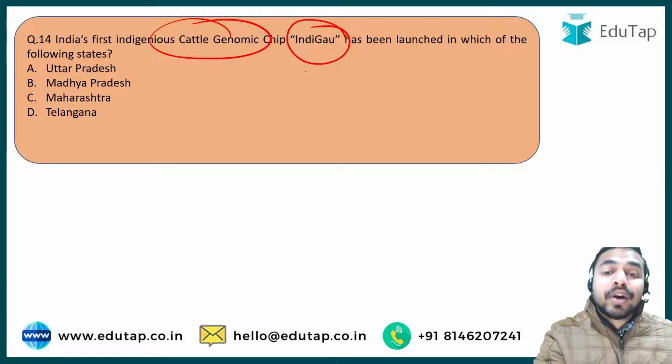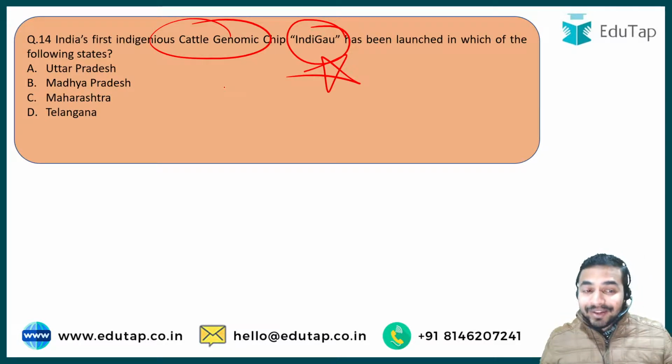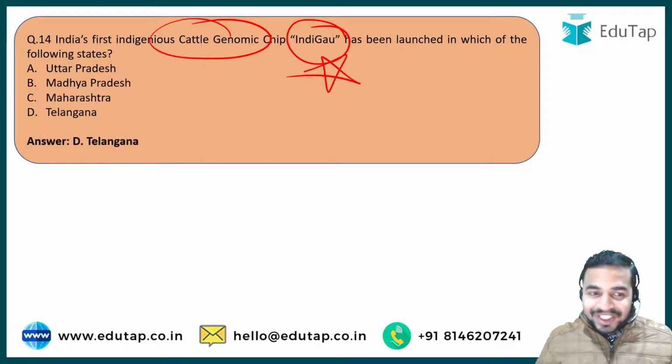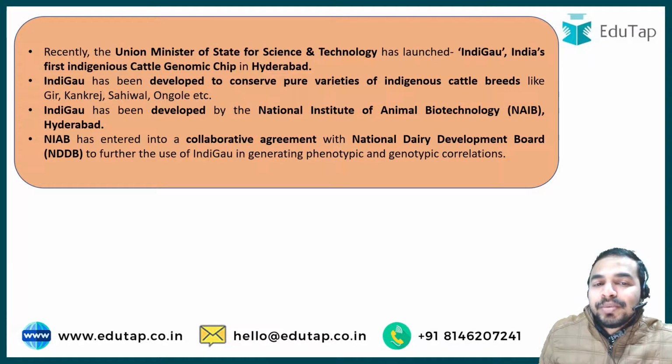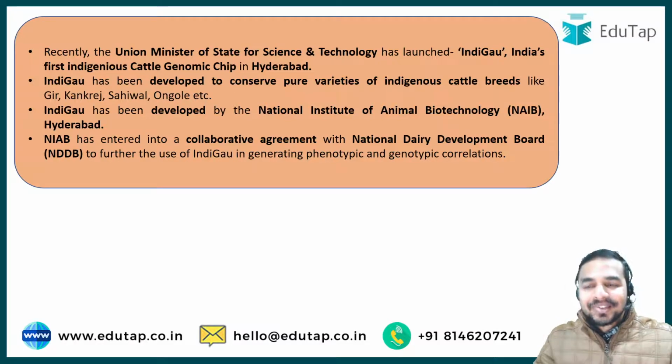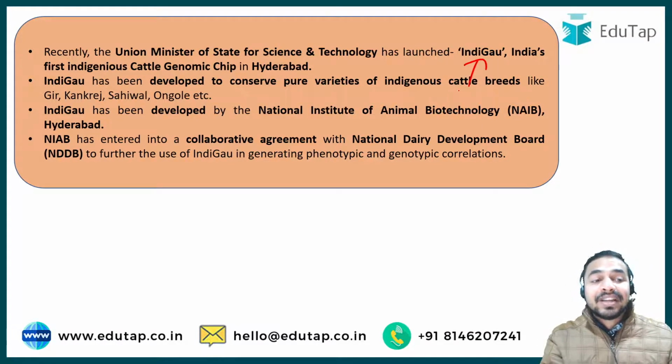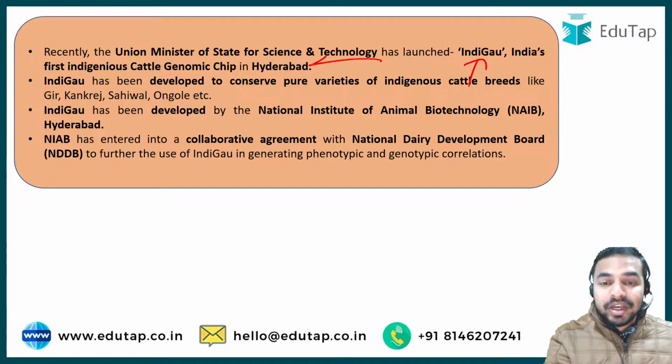See, here you are required to also remember the name as well, and the right answer to this particular question is option D, that is Telangana. Okay, so here you can see that the Union Minister of State for Science and Technology has recently launched Indigo, India's first indigenous cattle genomic chip, and this was launched in Hyderabad.